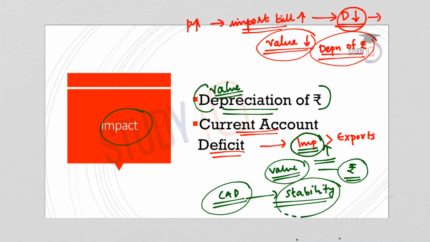And current account deficit is a very important macroeconomic parameter that measures the stability of an economy. So when there is a widening tendency in the current account deficit, it means that the economy is not stable. Stability is a factor that determines foreign investments, local investments, infrastructural development, and the overall growth of the economy is dependent on the stability of the economy. So these are the possible impacts of a rise in the global crude oil prices and its impact on the weakening of rupee.